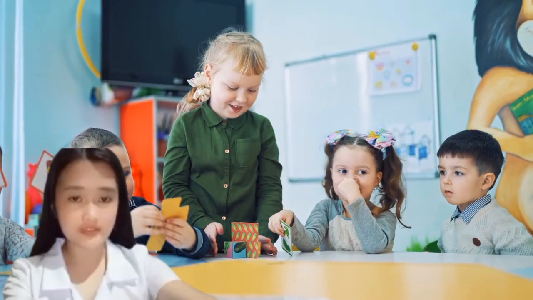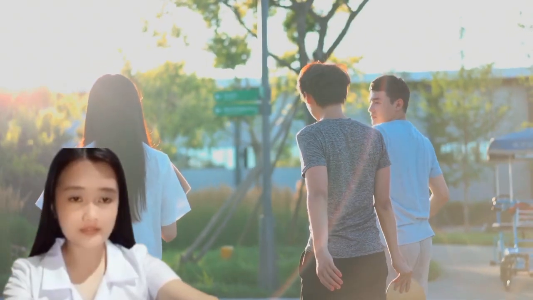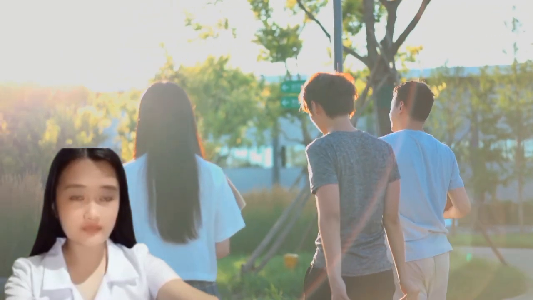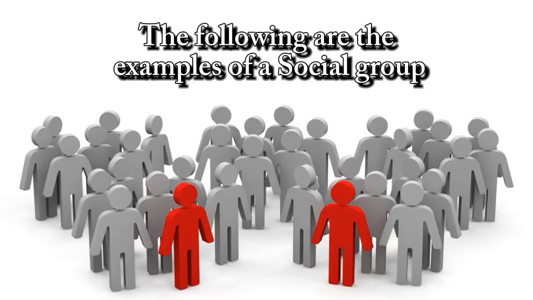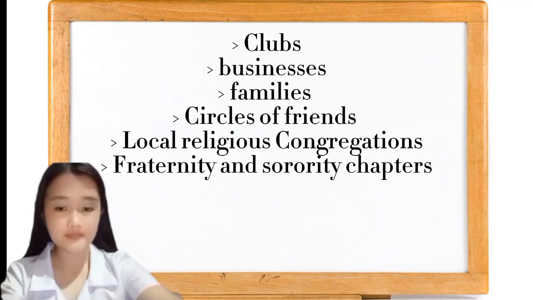Categories are collections of people that need to be distinguished from social groups because they are made up of individuals who have similar traits throughout space and time. Similar traits include race and gender. Yet again, what sets apart members of one social group from members of another category is the sense of belonging among the participants. The following are examples of a social group: clubs, businesses, families, circles of friends, local religious congregations, and fraternity and sorority chapters.